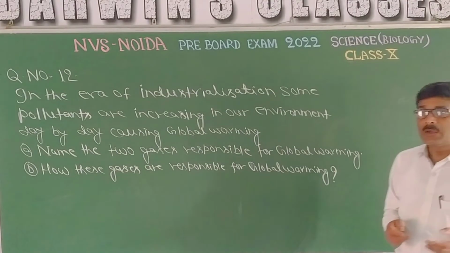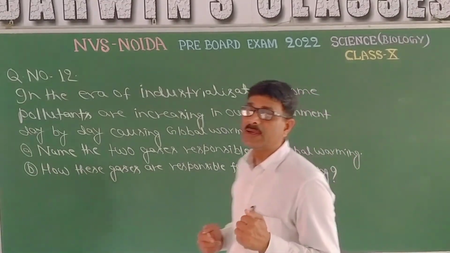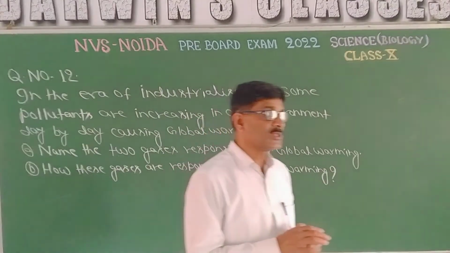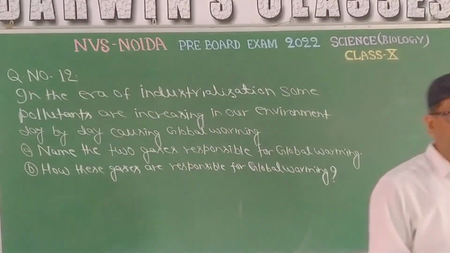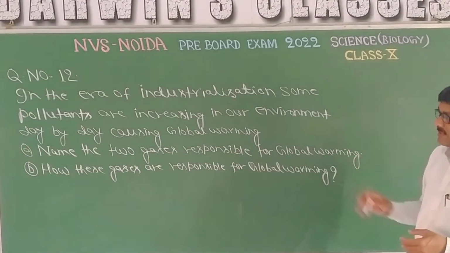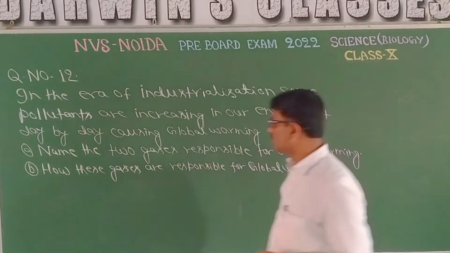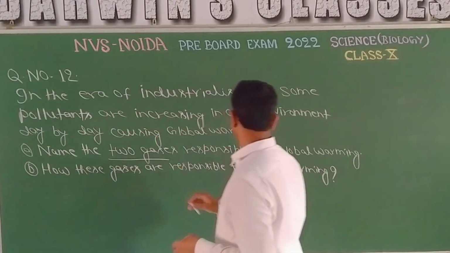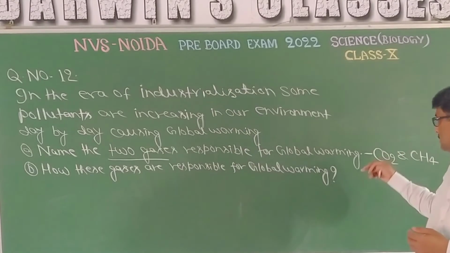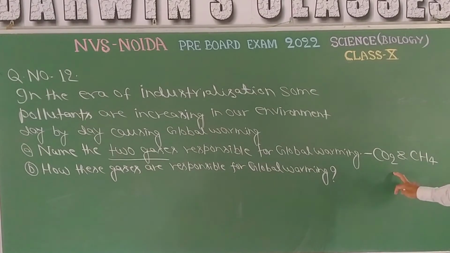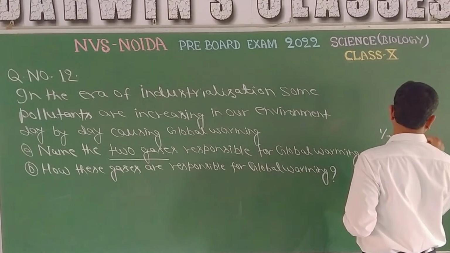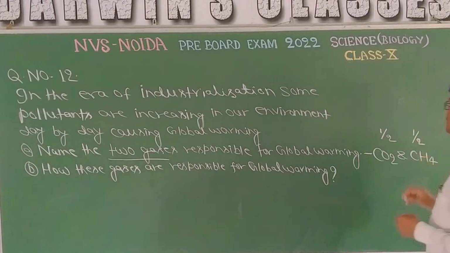So for global warming, it is primarily carbon dioxide and methane. Along with that, water vapor is also responsible for global warming, as well as other gases like nitrous oxide. So the main two gases responsible for global warming are carbon dioxide and methane. That means you will get 1 mark, means half mark for carbon dioxide and half mark for methane. This is the gas responsible for global warming.